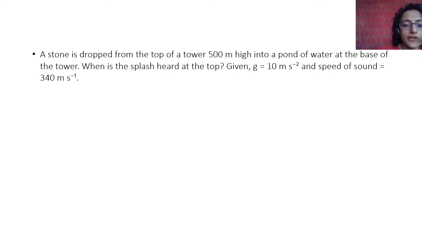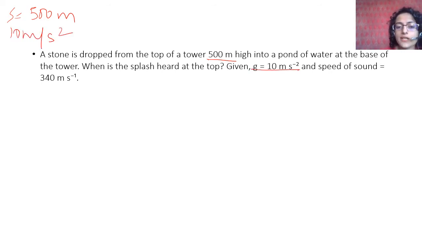So first what we have to do, what do we know? We know distance. We know s is equal to 500 meter, at the base of the tower. So g has been given to be 10 meter per second square. We have to find the total time. So firstly, what we will calculate, this is a tower, this is a pond.